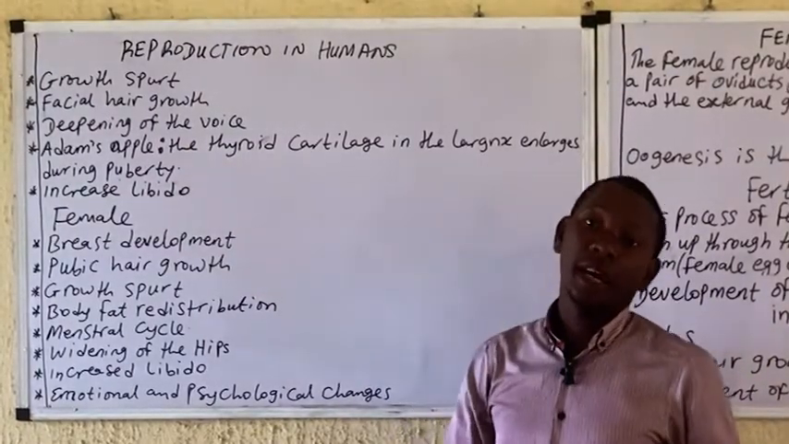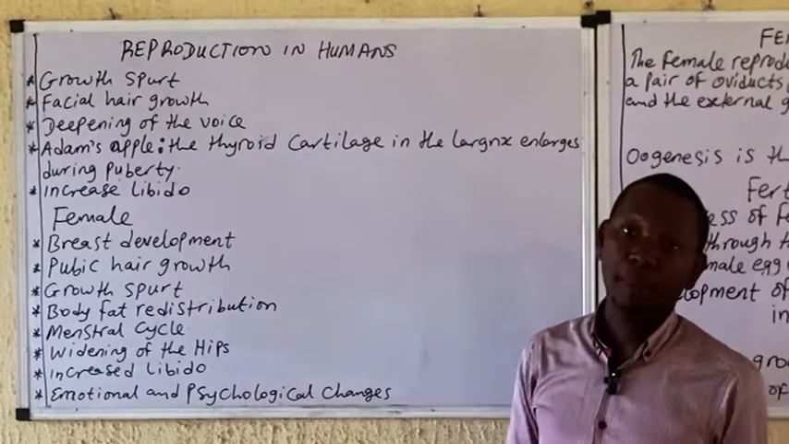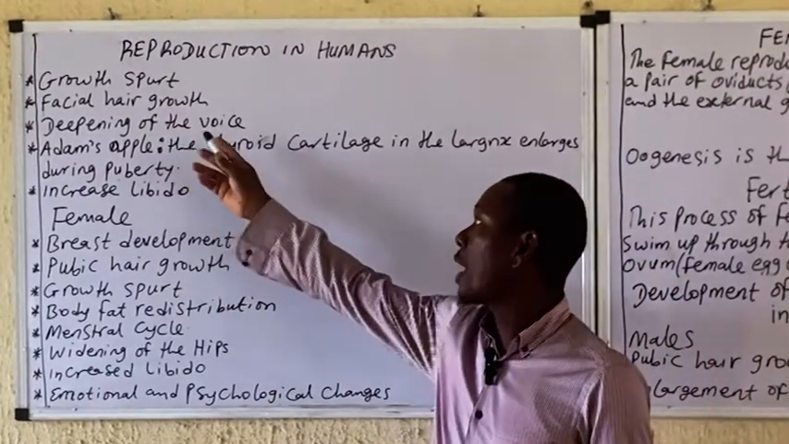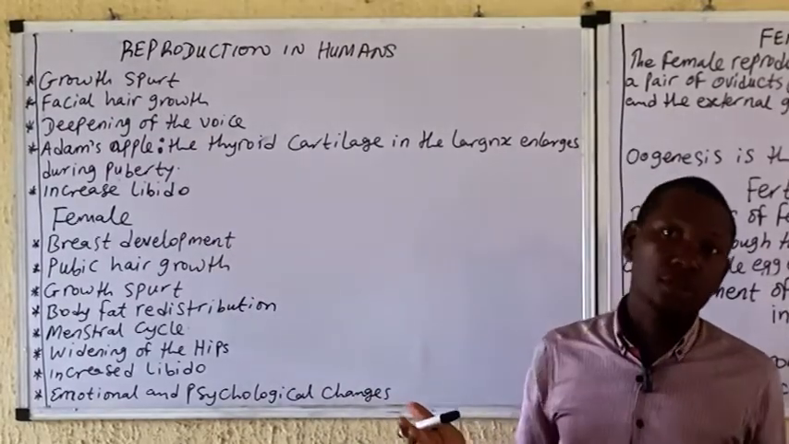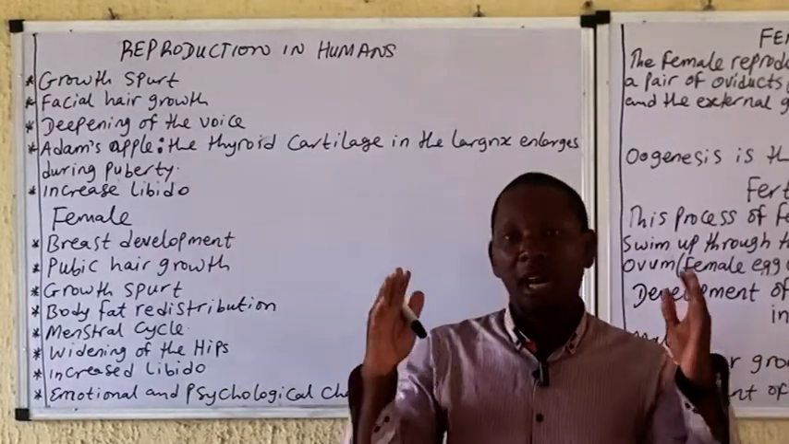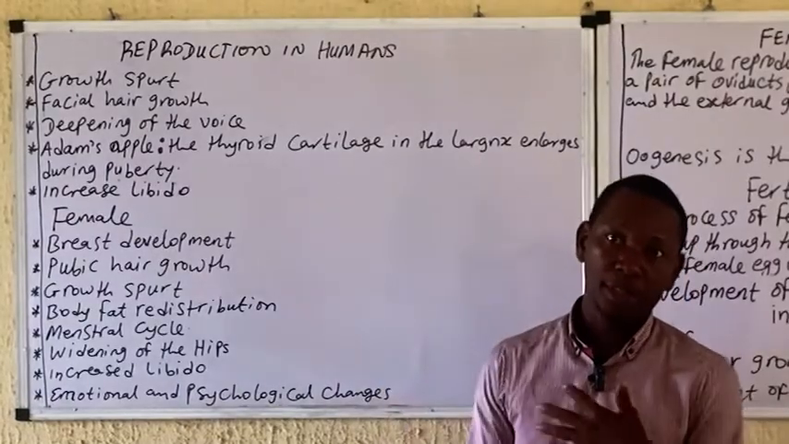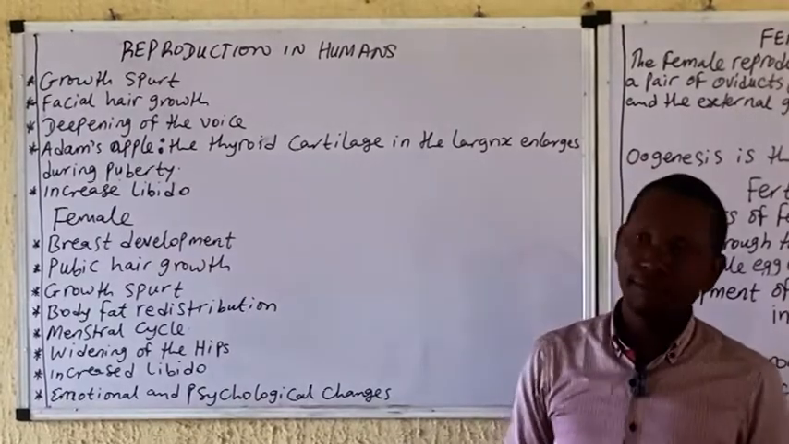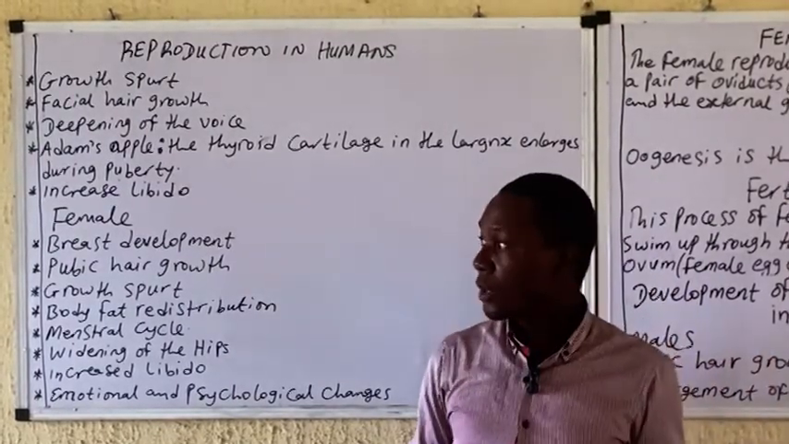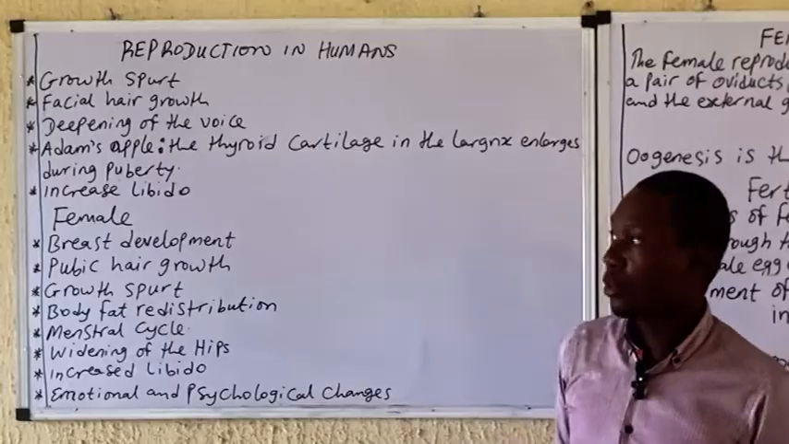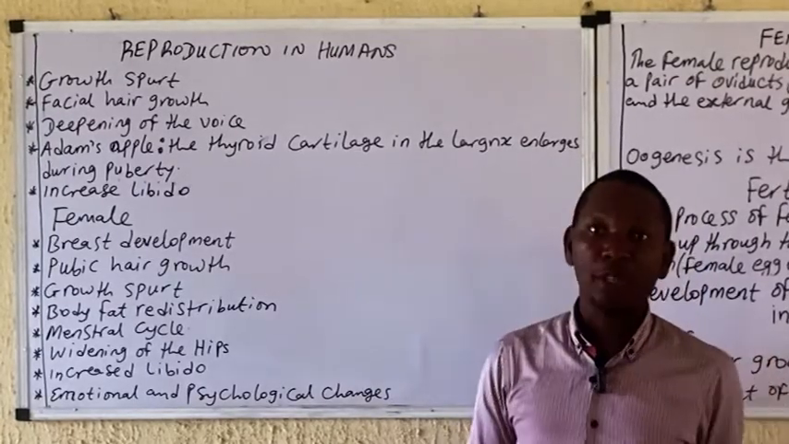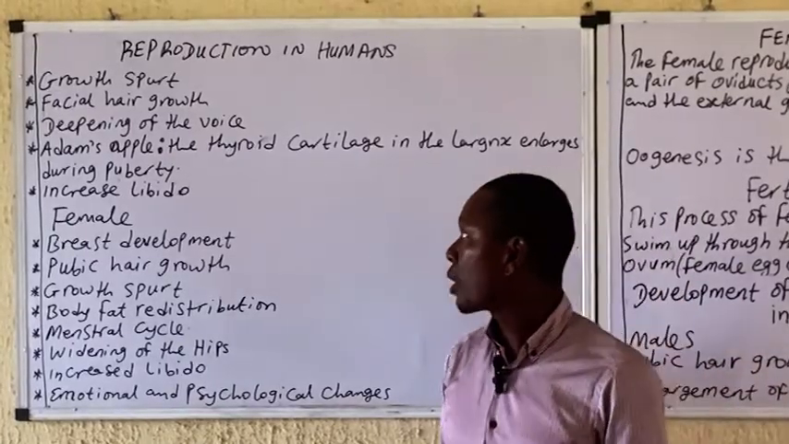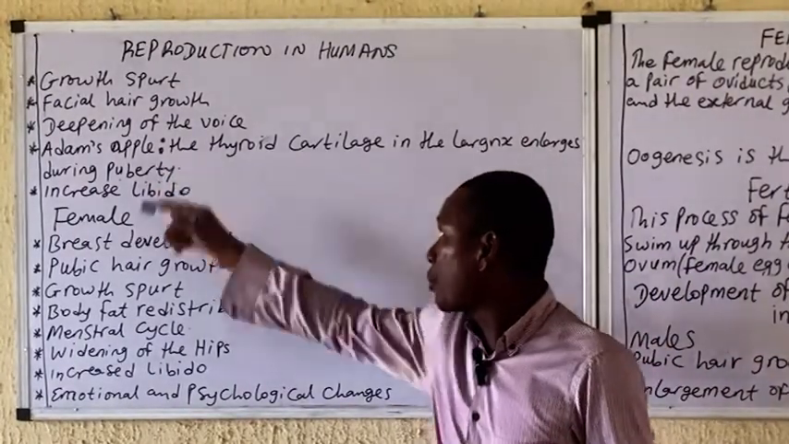We have the growth spurt. You see an increase in growth rate, or rapid growth, at some ages in the male. You have the facial hair growth. This is not general anyway, as some individuals see rapid growth of hair on their faces. Deepening of the voice as they undergo this stage, having this muscular or male-like voice. We have the Adam's apple.